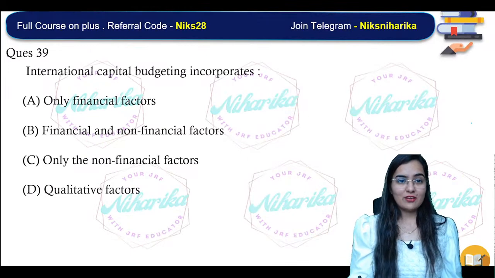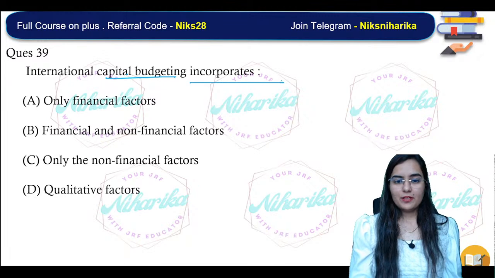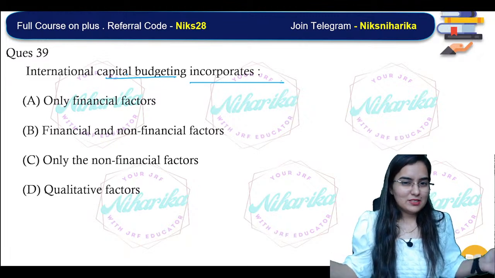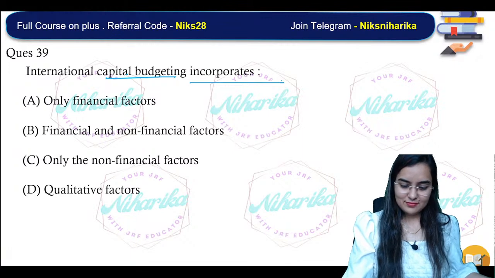Yes, that triangular diagram is there. Now, international capital budgeting incorporates, super easy.